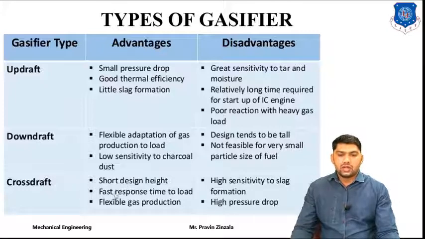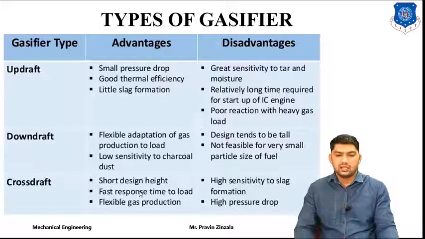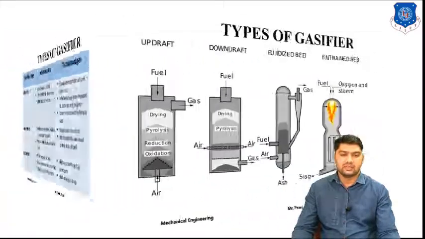The advantages of cross draft are a shorter design height, meaning we can construct it in a shorter length, fast response time to load, and flexible gas production. The two disadvantages are high sensitivity to slag formation and high pressure drop. So these are the comparisons between the updraft, downdraft and cross draft according to advantages and disadvantages.